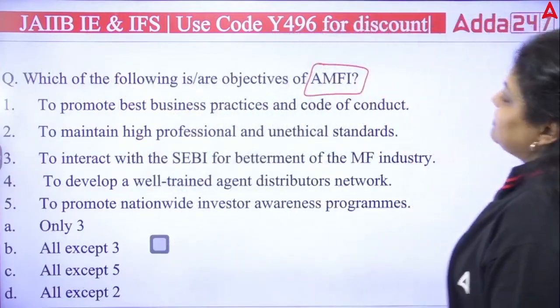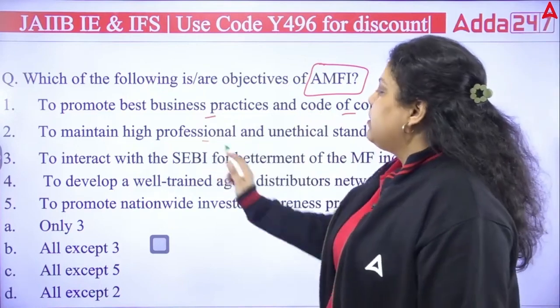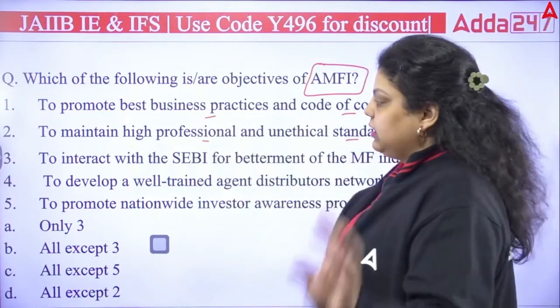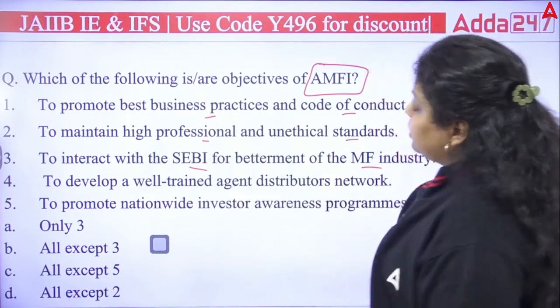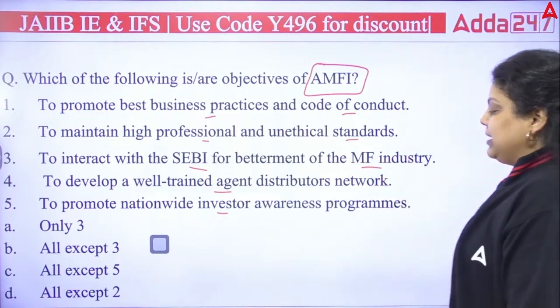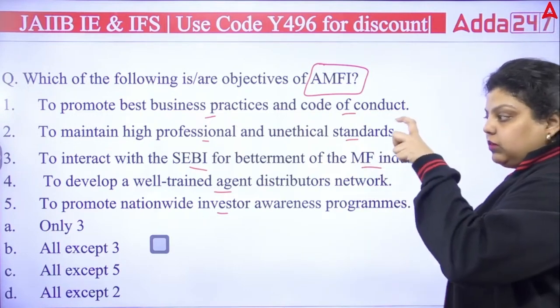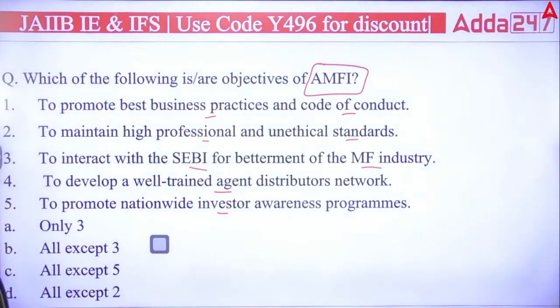Okay, so first is saying they promote best business practices and code of conduct. Second, they maintain high professional and ethical standards. Third, they interact with SEBI for the betterment of the mutual fund industry. Fourth, they develop a well-trained agent distribution network. Fifth, they promote nationwide investor awareness programs. So you have to answer out of these five, which are the actual roles of AMFI. A, B, C or D?